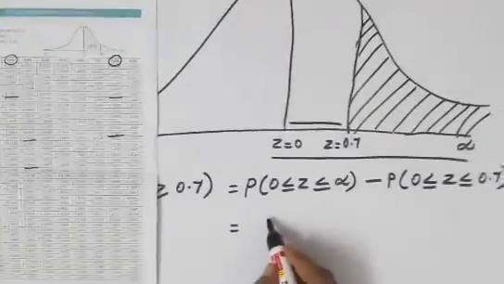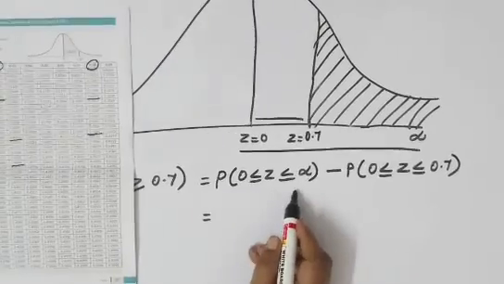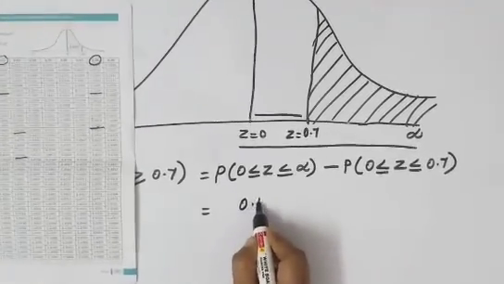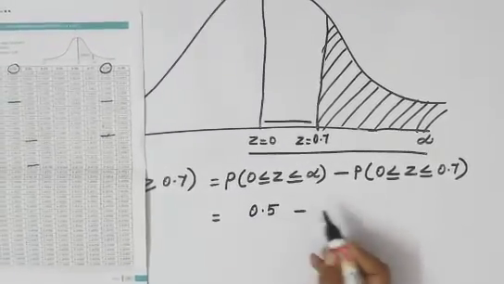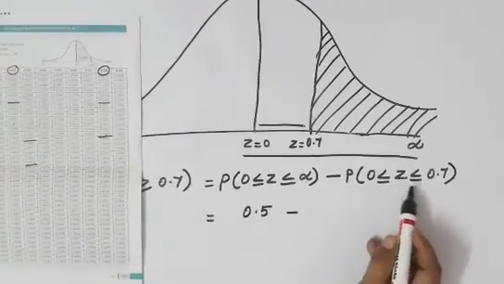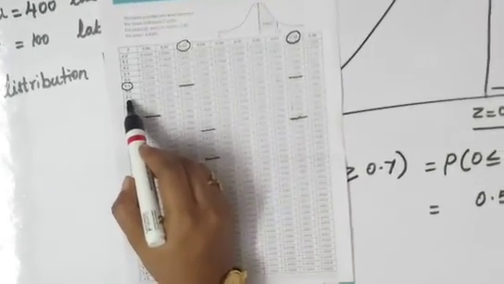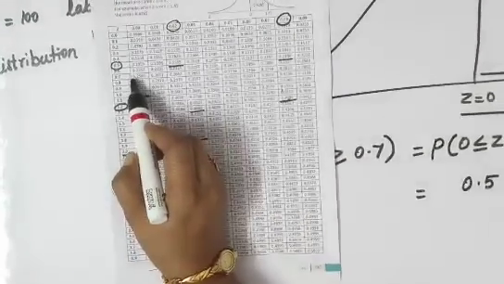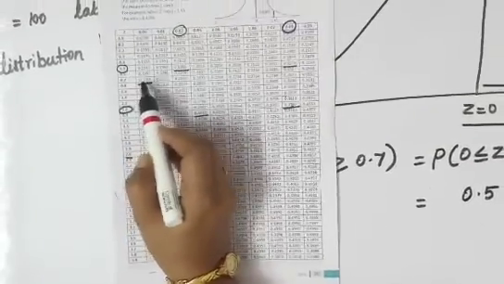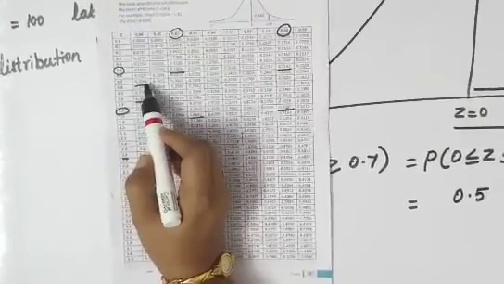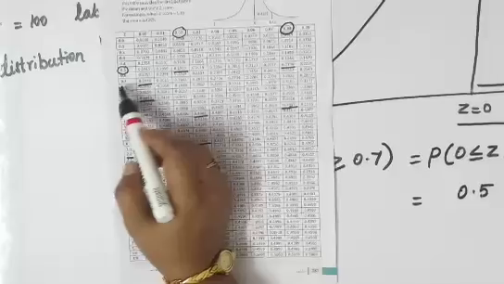Therefore you can write it as P of 0 less than or equal to z less than or equal to infinity is 0.5 minus, now P of 0 less than or equal to z less than or equal to 0.7, you will have to find it. 0.7 in your table, you can see it here 0.7, straight to that this value, that is 0.2580, that is the value of 0.7.